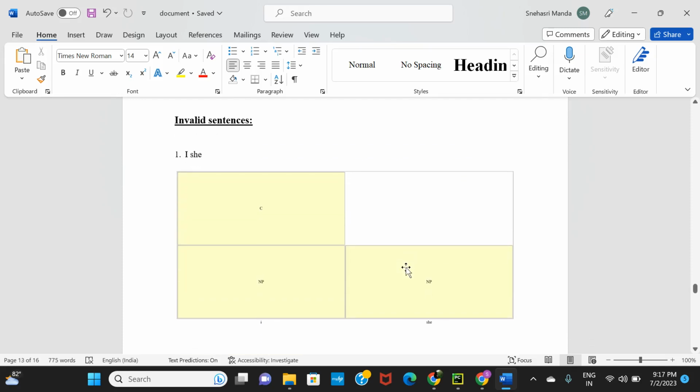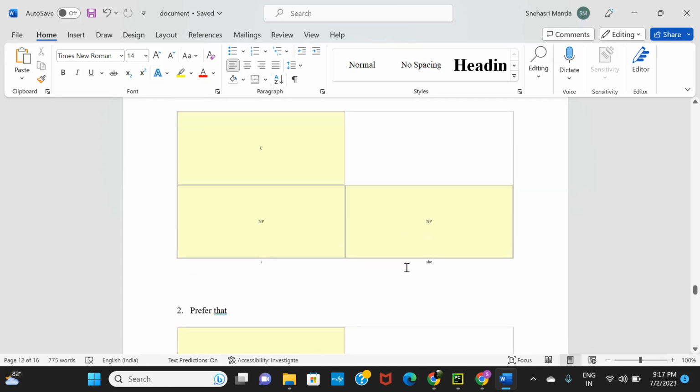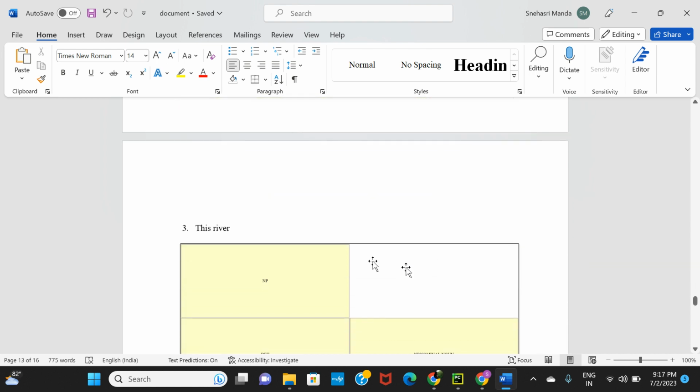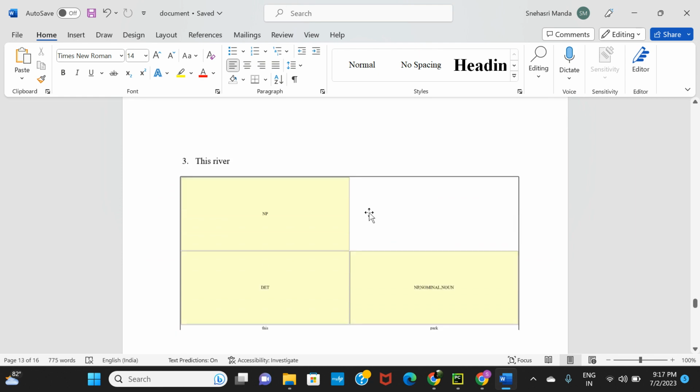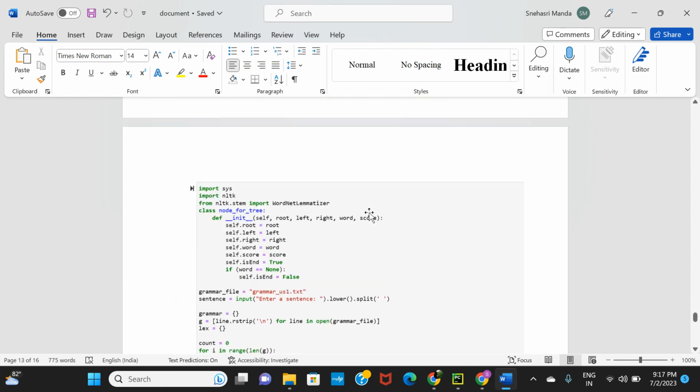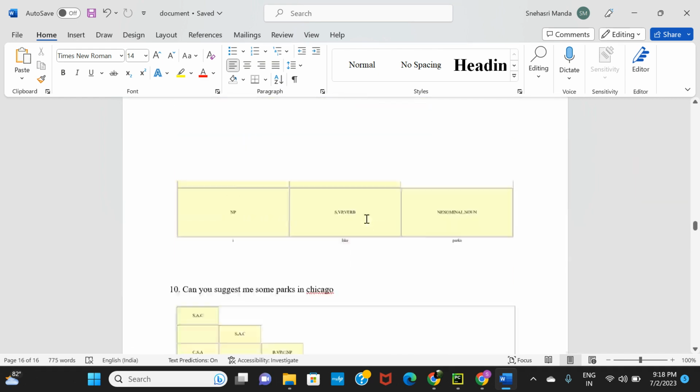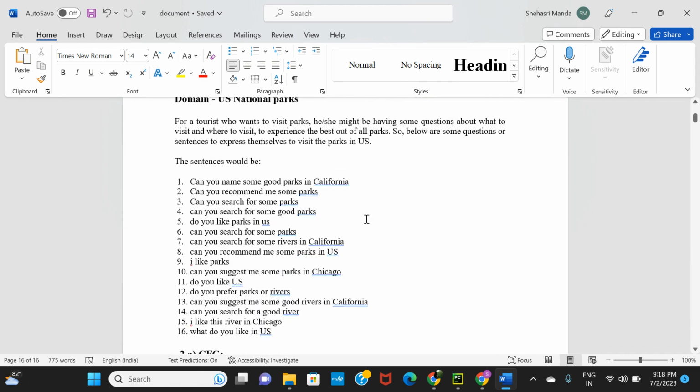There are three invalid sentences, and these are: I she is one, prefer that, and the other one would be this river. Executing each of these sentences will return an output no, and this is the code and the sample output. Now, if we execute the above code with the sentence, I like this river in Chicago, it returns an output yes, which implies that the sentence given as an input is a valid sentence. Now we shall see, one by one, each sentence. We shall execute the code and see for each sentence.